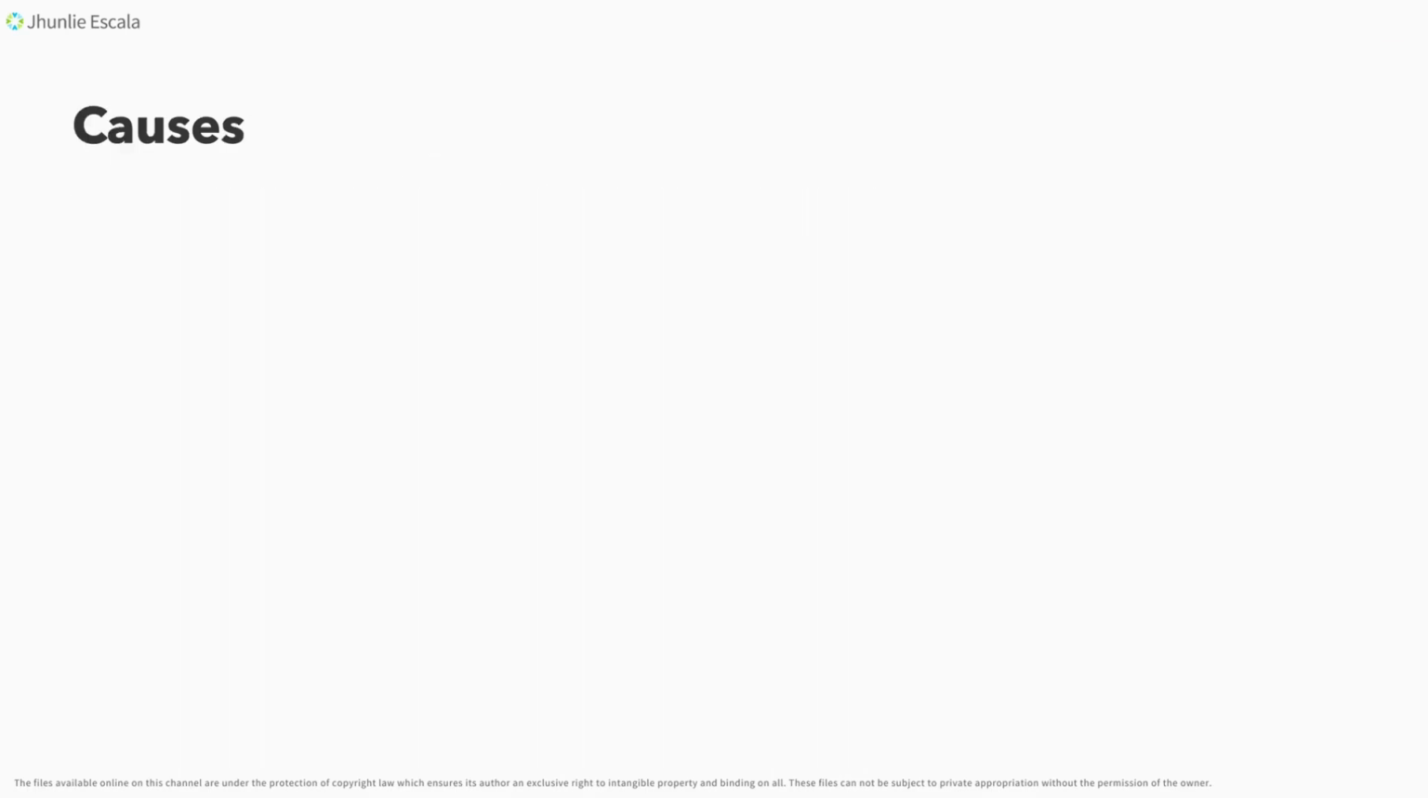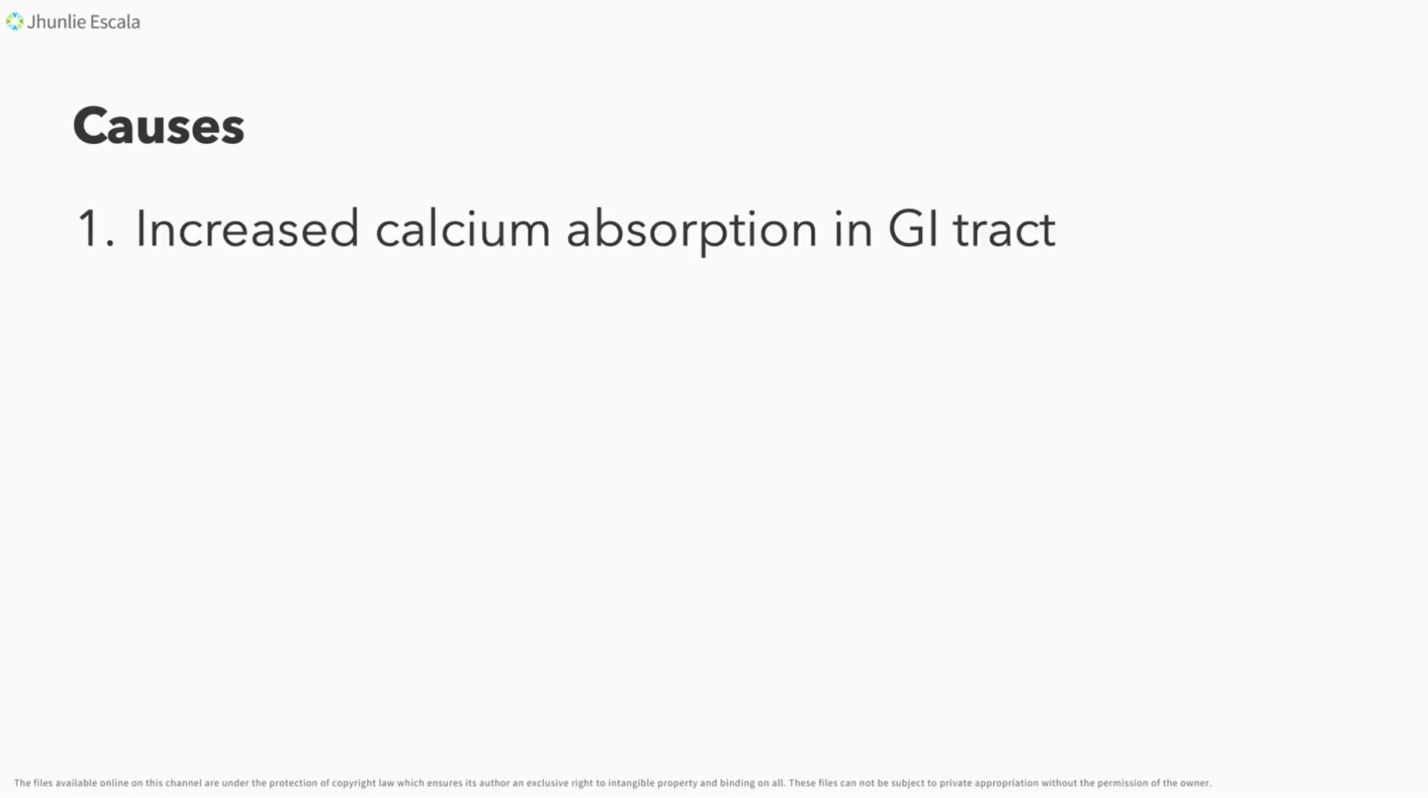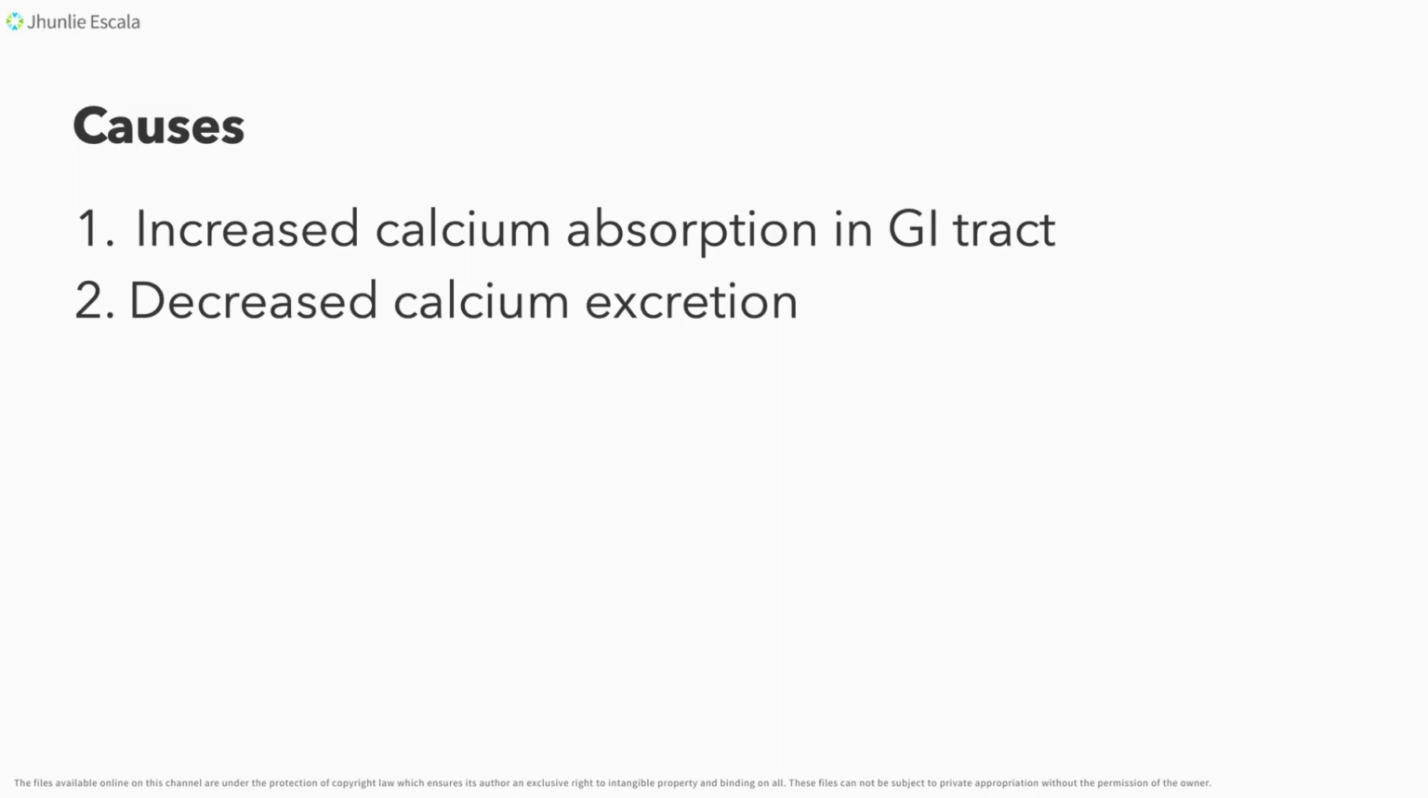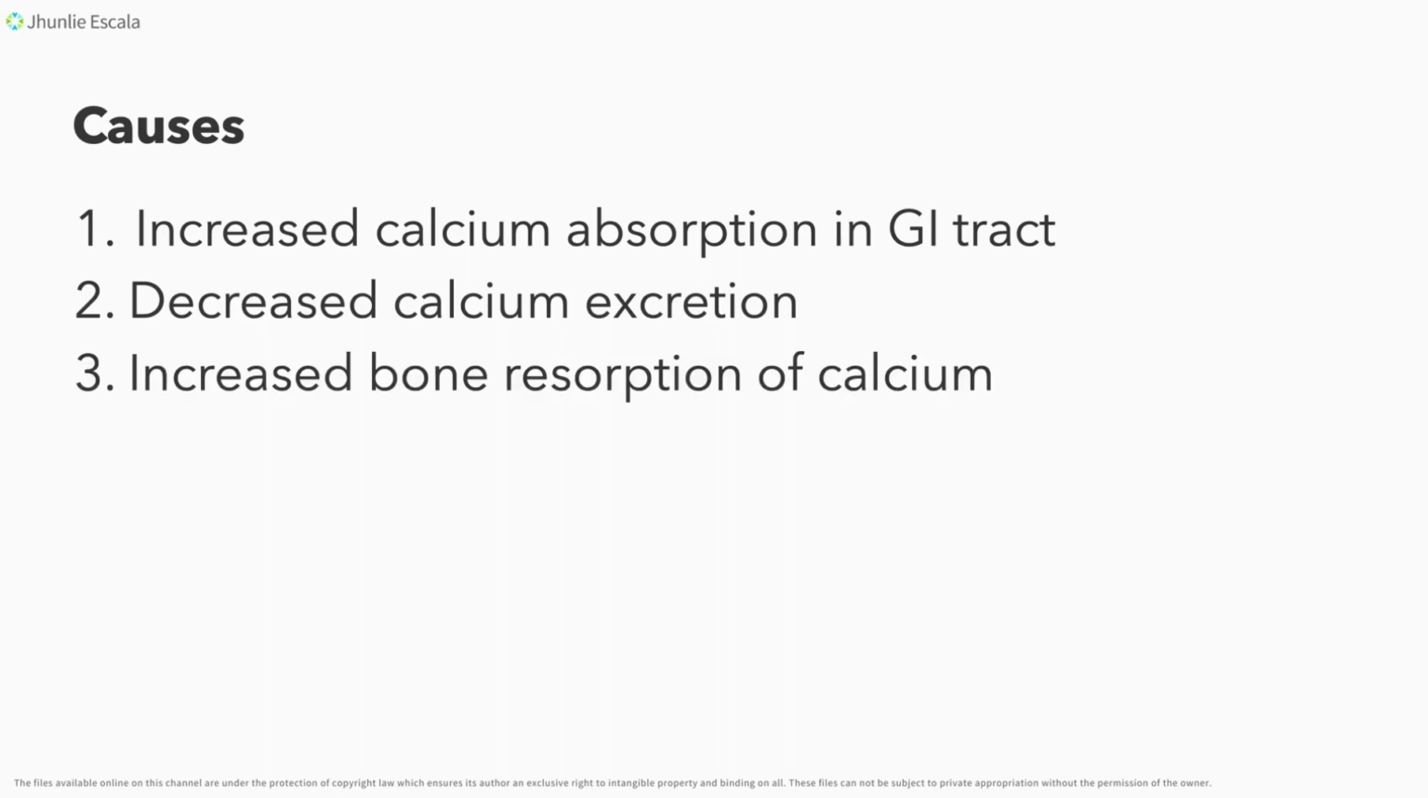Okay, so let's talk about the causes, the conditions that may lead to hypercalcemia. First, kapatid, is increased calcium absorption in the GI tract. Earlier, absorption was low; here, it's just too much, or increased. Number 2 is decreased calcium excretion. Our calcium is also not being released from the body. Number 3 is increased bone resorption of calcium. So, normally, kapatid, your calcium should be located in your bones.